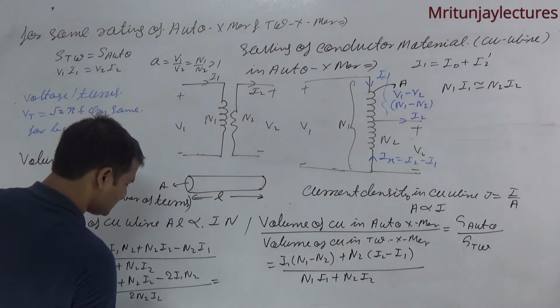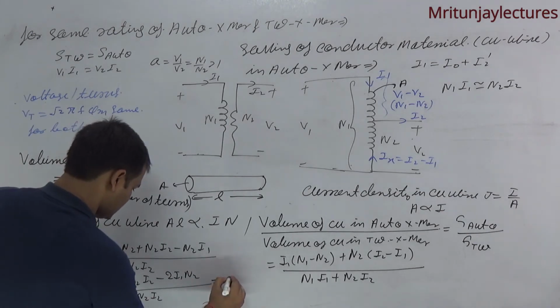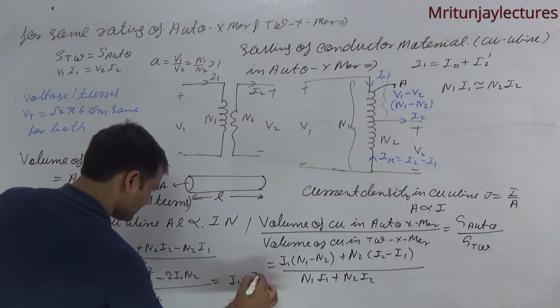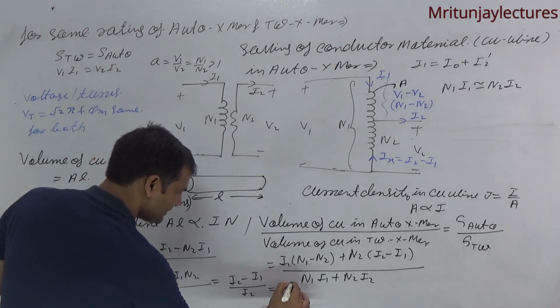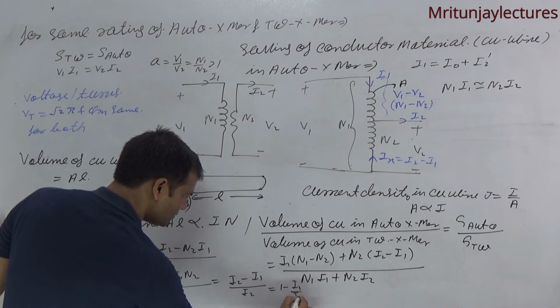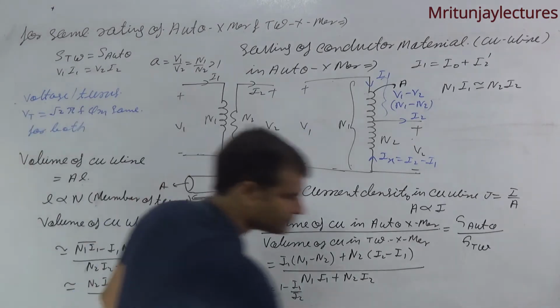So finally we got I2 minus I1 divided by I2, and this is 1 minus I1 divided by I2.